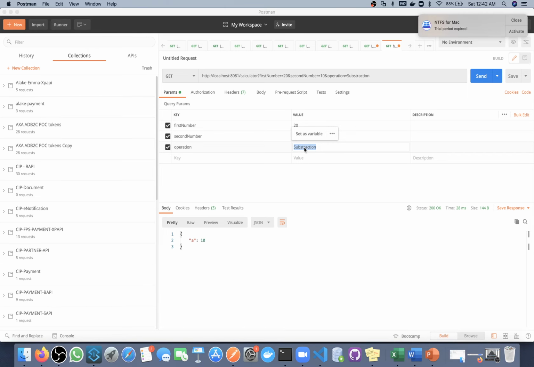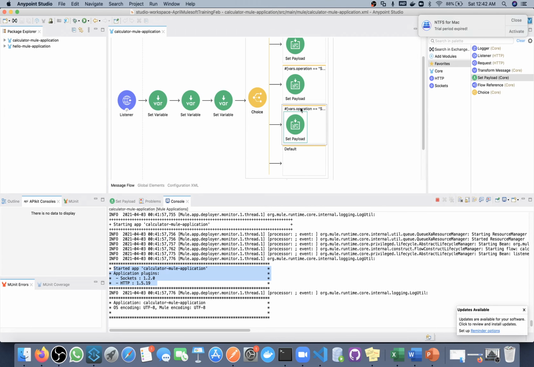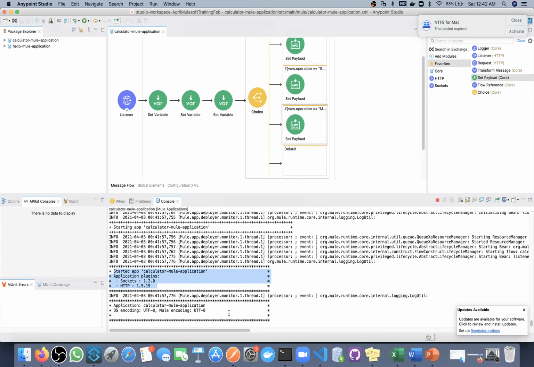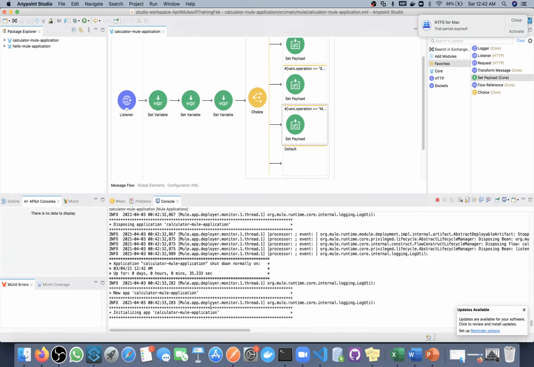Let me check. Oh, I used subtraction again, so it should be multiplication. I will save it again. So again deployment will start. Let's wait for deployment, since I did a small change.